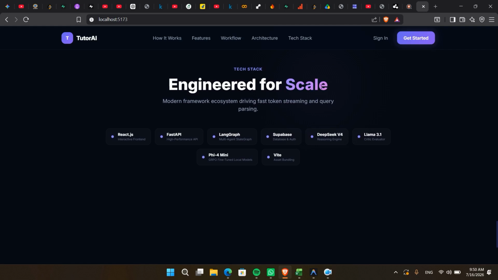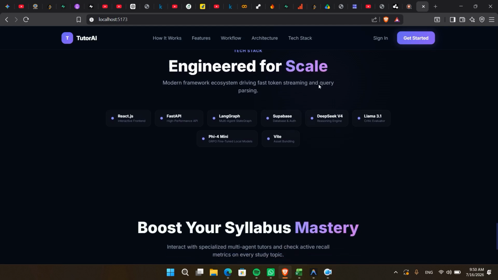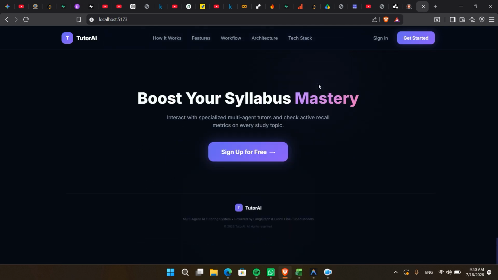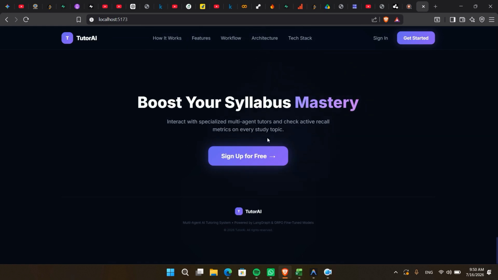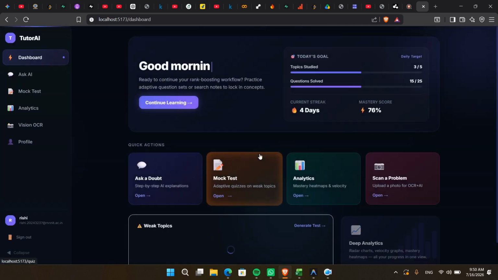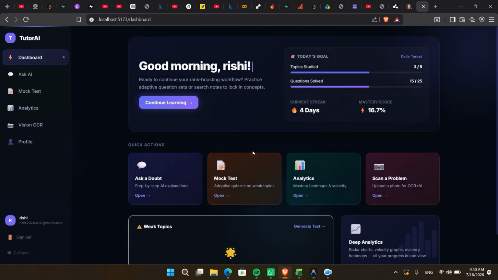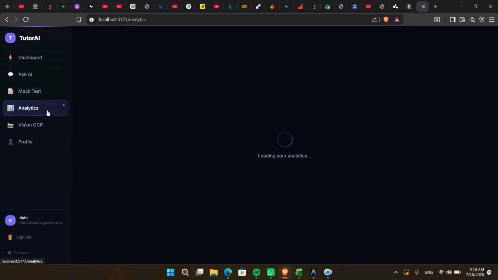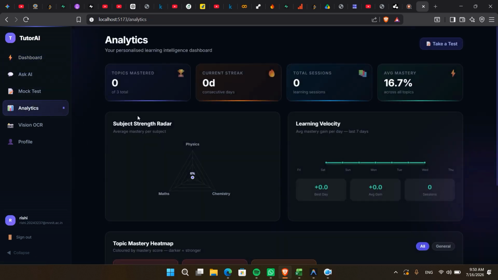For authentication and database management, we use Supabase, which stores user information, uploaded documents, chat history, learning analytics, and topic mastery. The platform also integrates vision language models for OCR, retrieval augmented generation for document understanding, and specialized language models for tutoring, reasoning, orchestration, and evaluation. Together, these technologies create a scalable AI tutoring platform capable of delivering personalized learning experiences for every student.